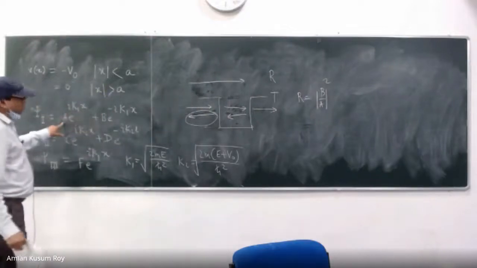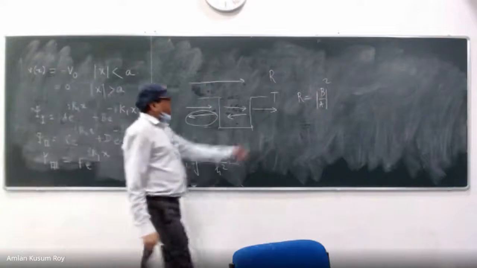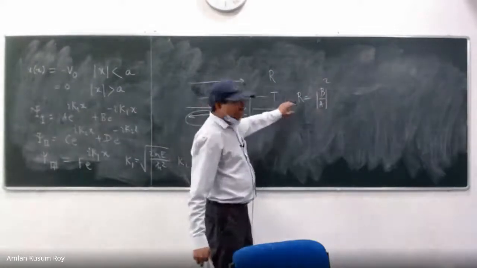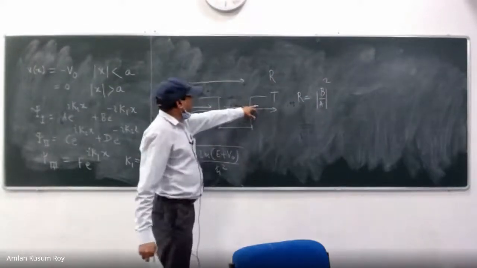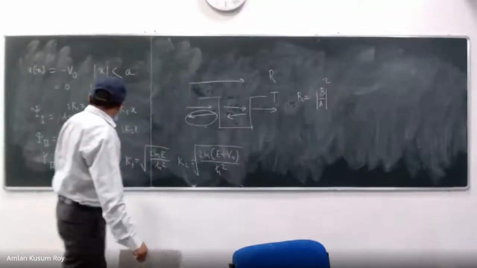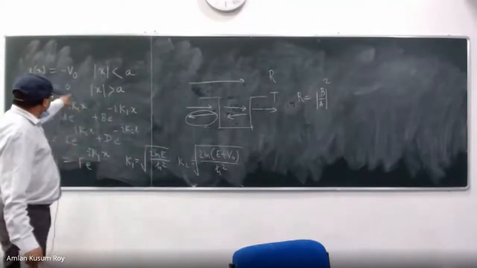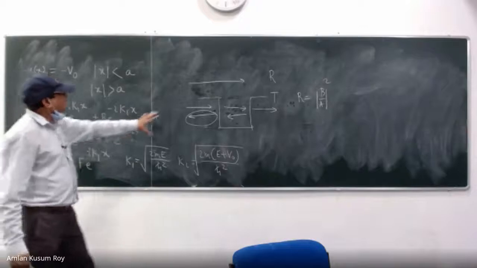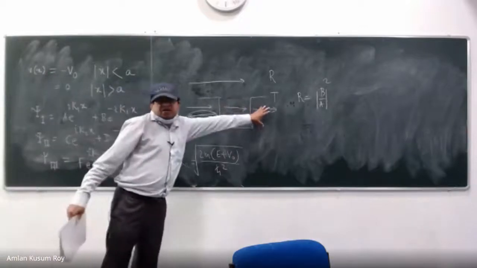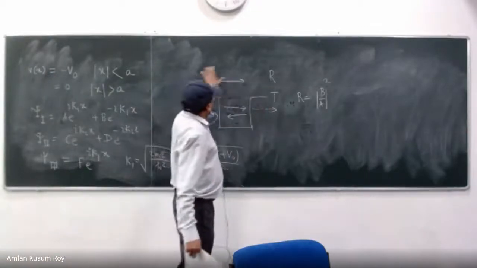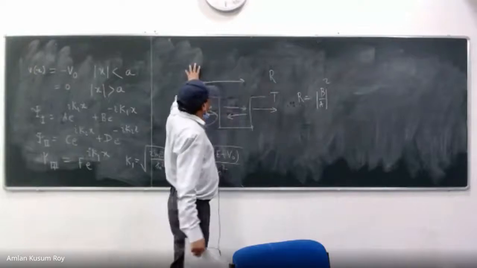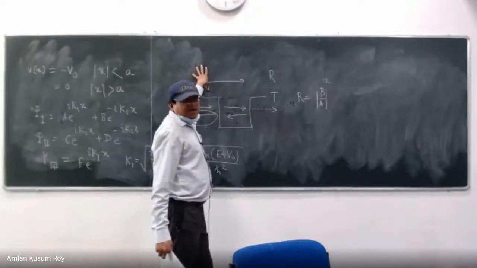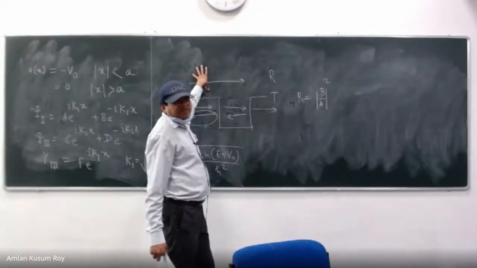So B by A is actually a measure of your reflection coefficient. Similarly, if I look at this portion, the transmission is given by F. Remember, your K1 and K1 are the same, because in this region and this region, your wave number K1 is the same.